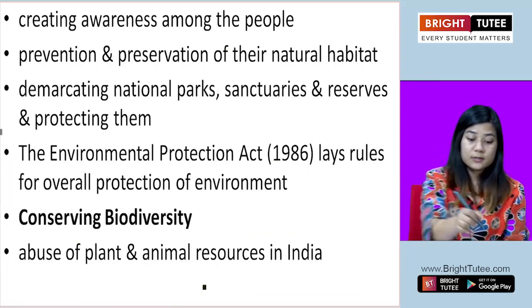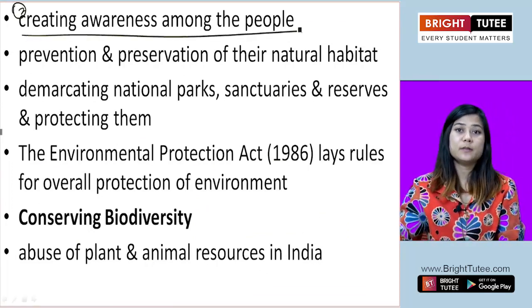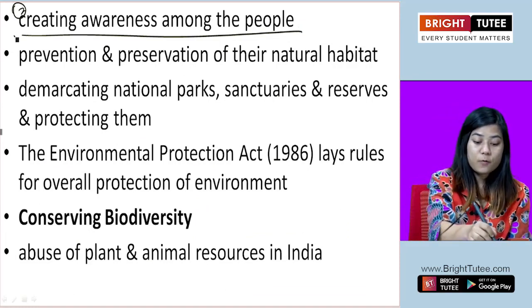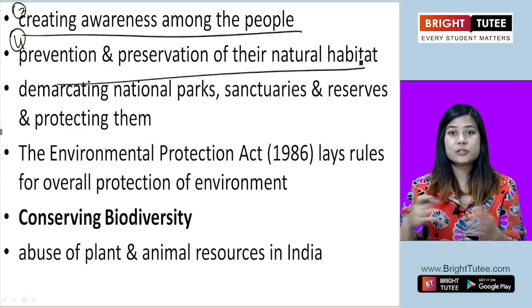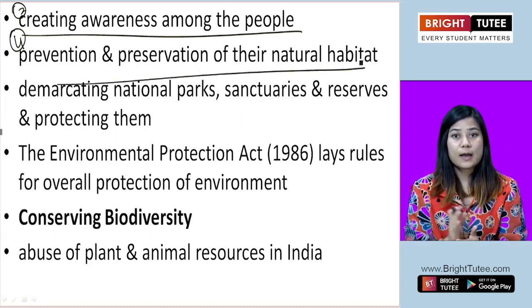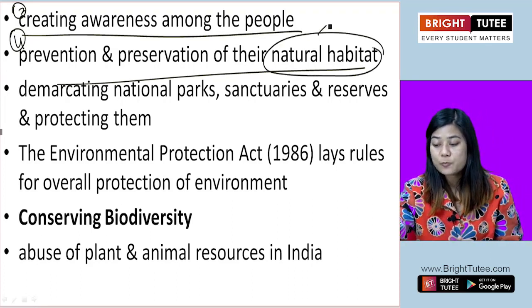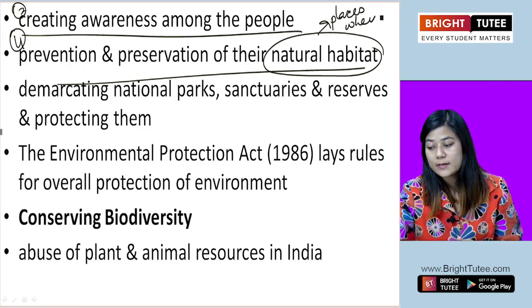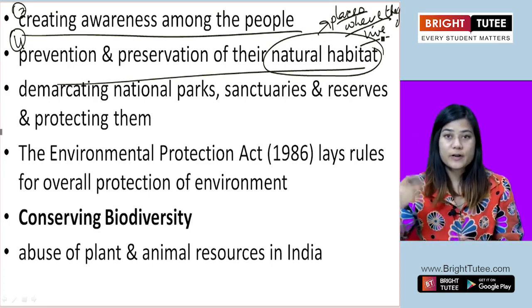The third method is creating awareness among people for the conservation of wildlife. The fourth is preserving the natural habitat of the wildlife. Natural habitat means the places where they live, like forests.